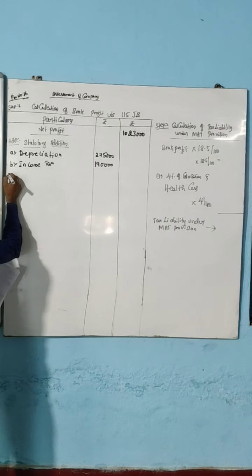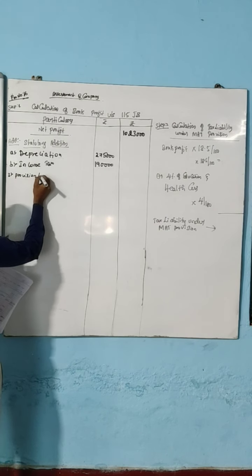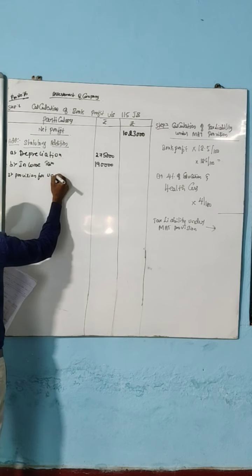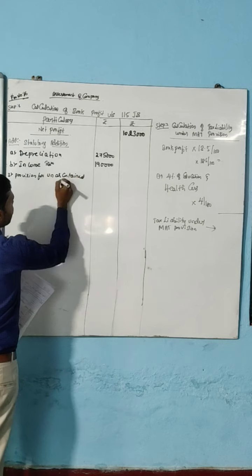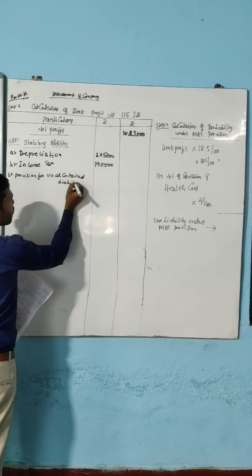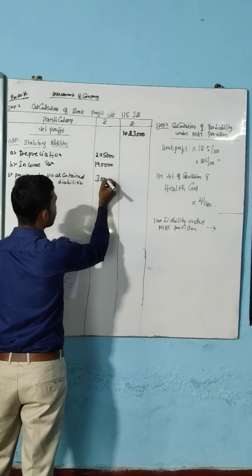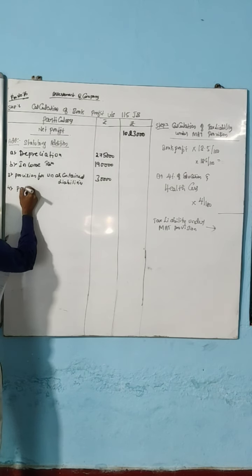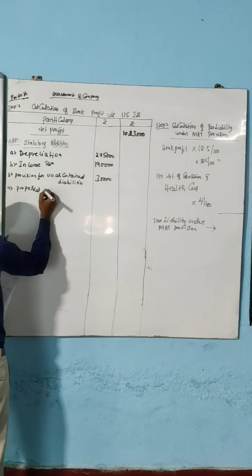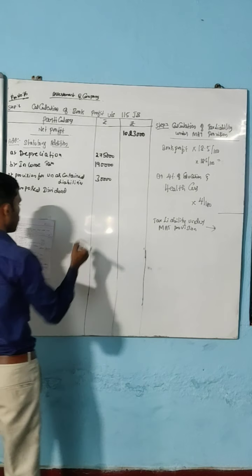Next, provision for unascertained liability, amount 30,000. And the next one is proposed dividend, amount 90,000.